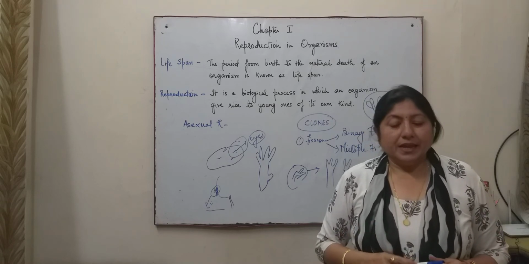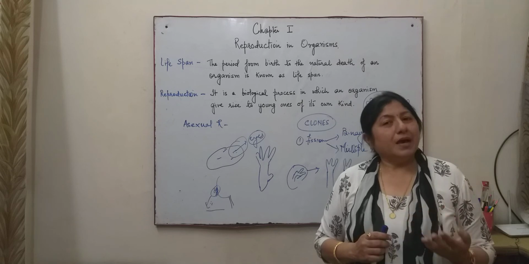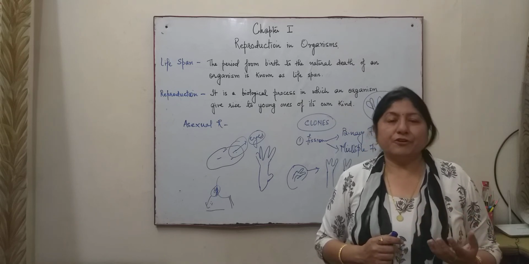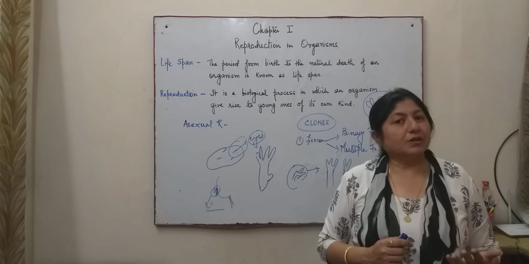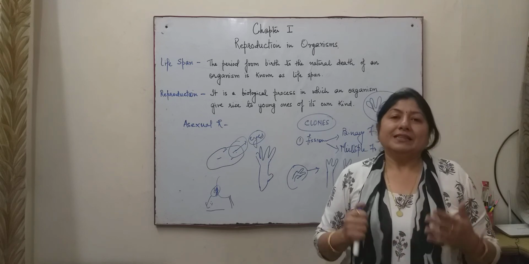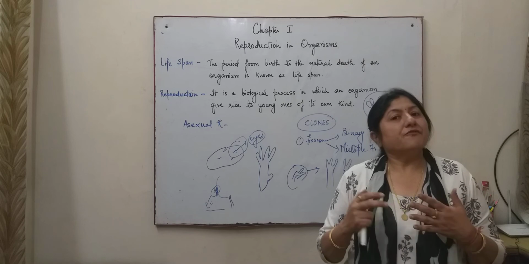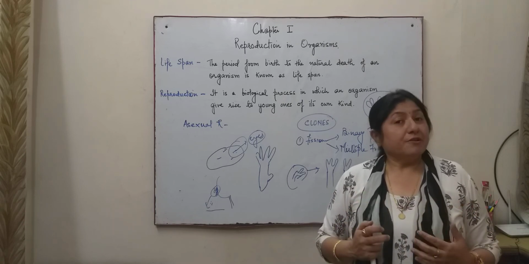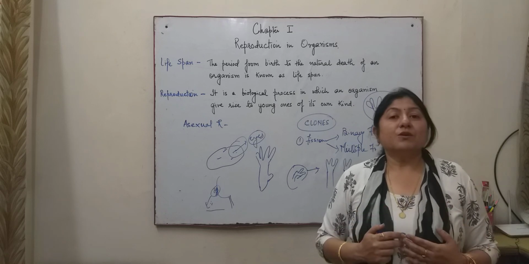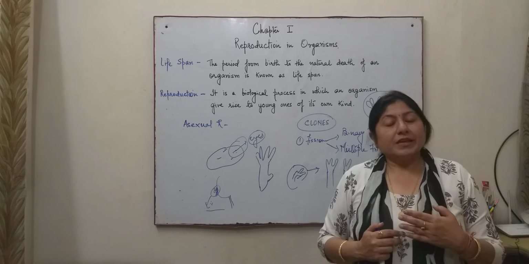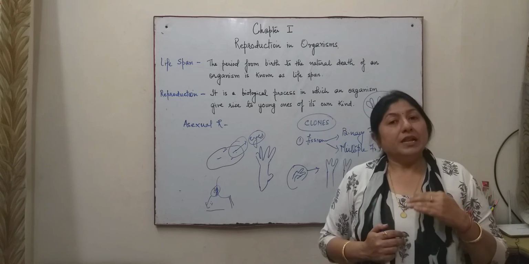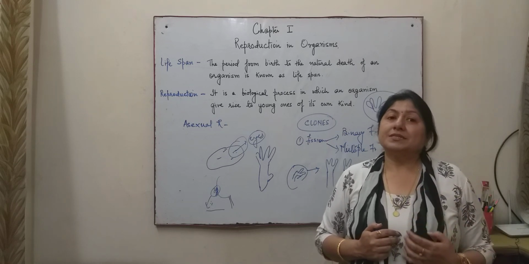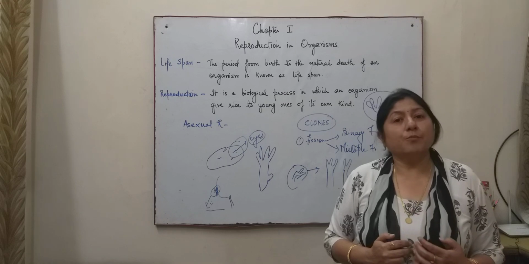Then when we talk of certain plants, the nodes are the areas where the plants can develop, for example the money plant and the sugarcane plant. So we find that in asexual reproduction there are various methods by which the organism can reproduce. But this is normally found in organisms having a low level of organization, or organisms that have a simple basic body design.